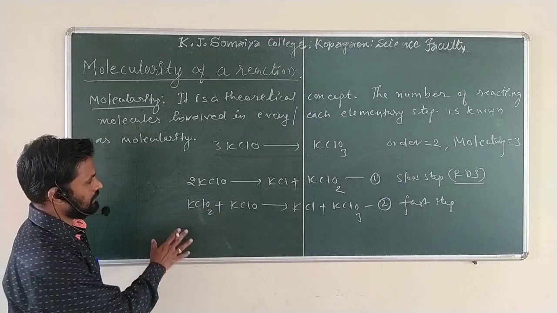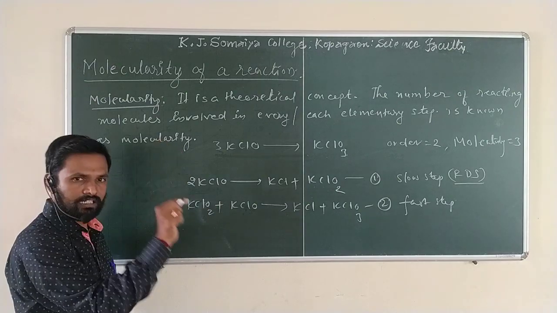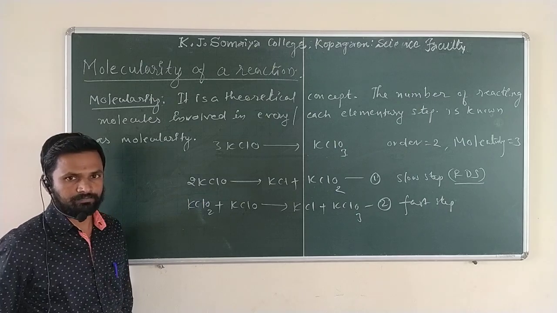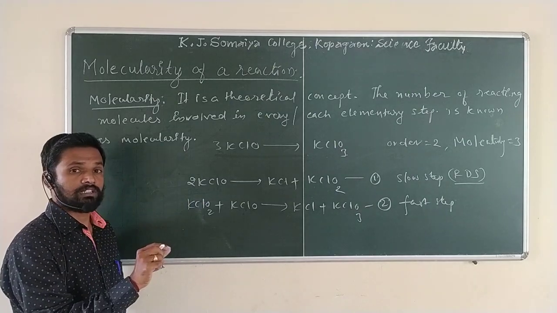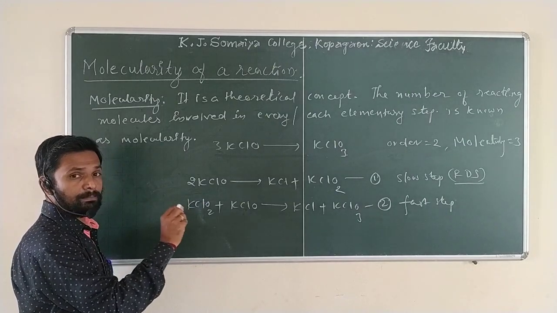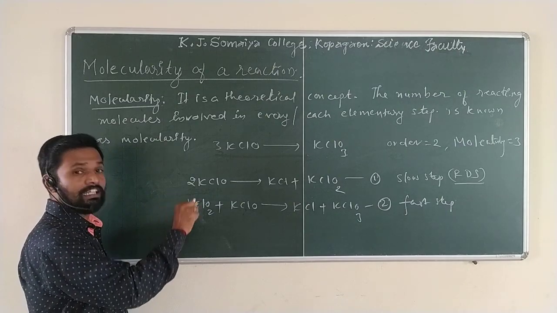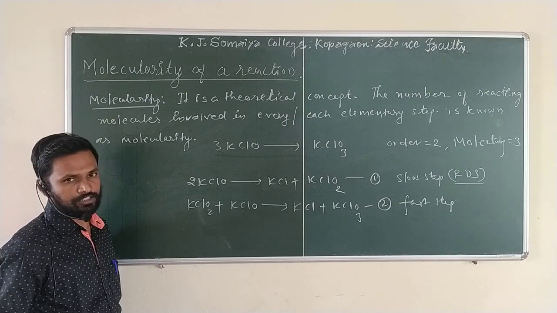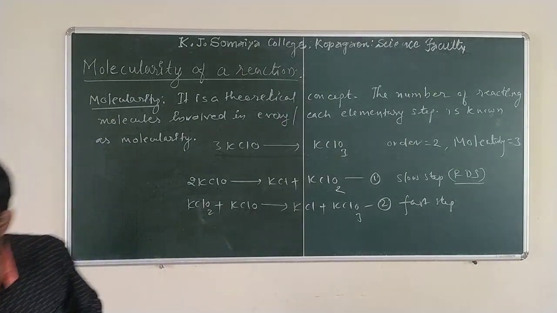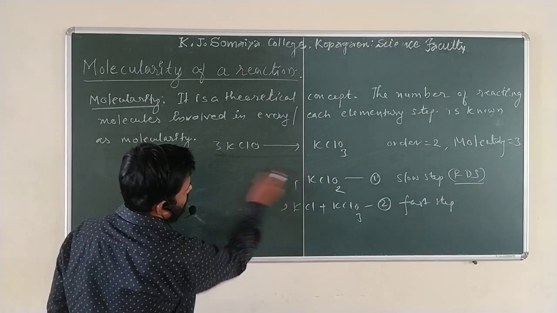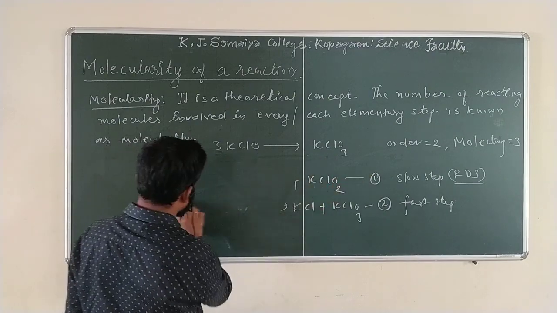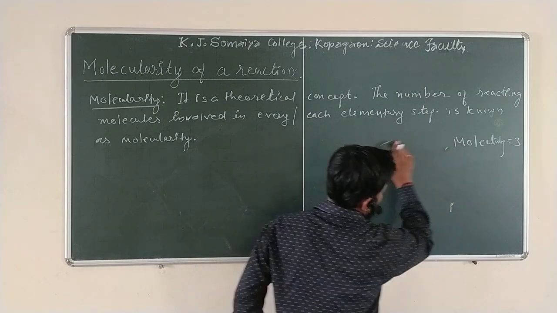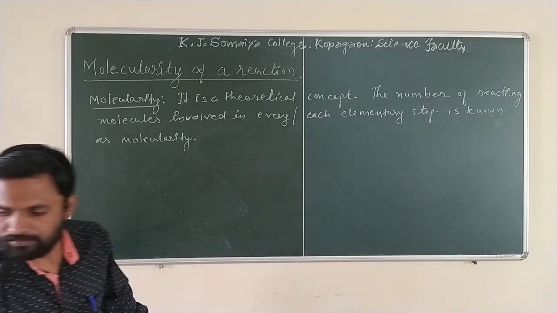You are getting my point? I hope you understand. Molecularity is a theoretical concept. Order of reaction was the experimental quantity. Only those concentrations, powers of those concentrations, are taken in the rate equations, as we discussed in the previous lecture. For example, I will take one more example here. You are getting my point? Here for this reaction, molecularity is 3 and the order is 2. I will take one more example.